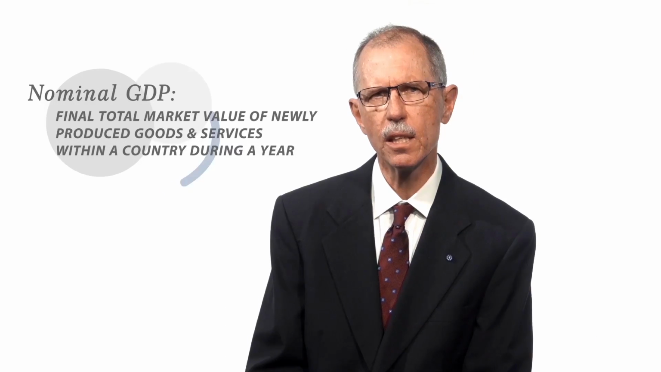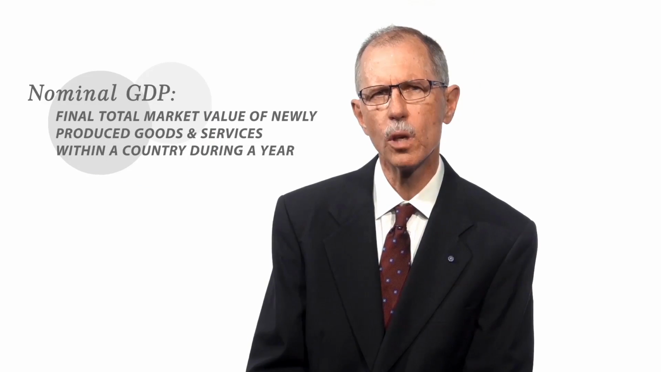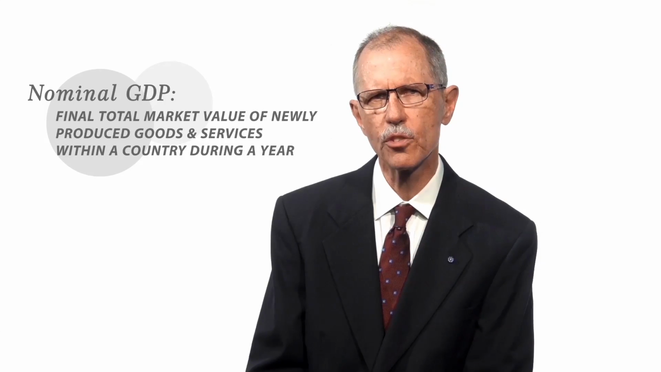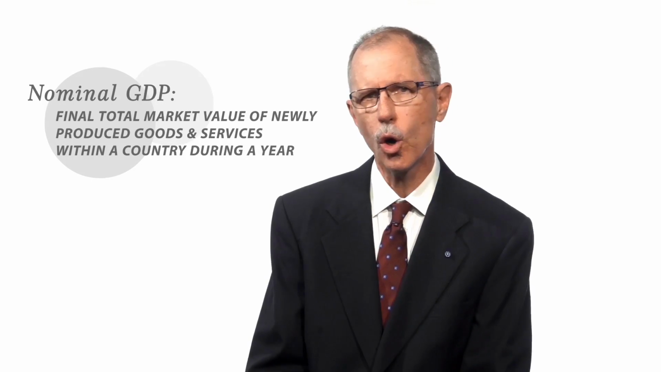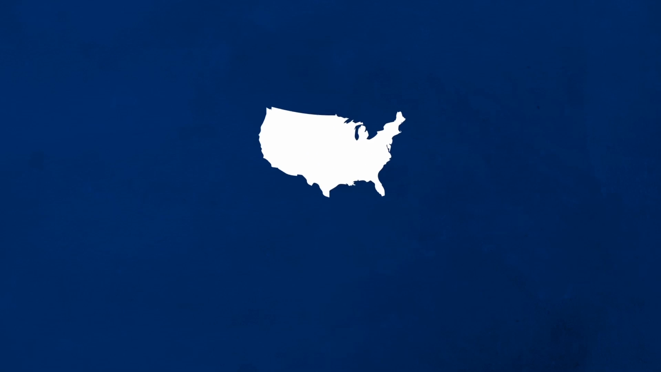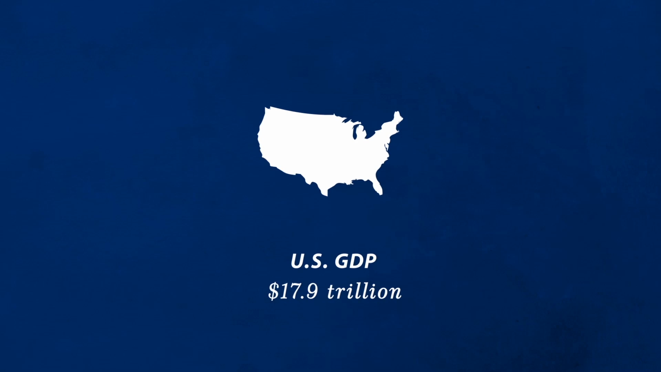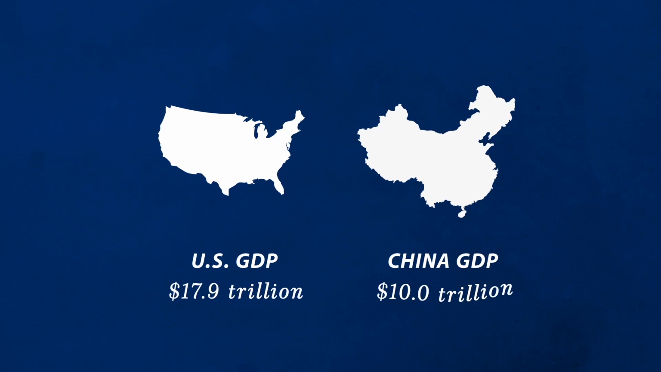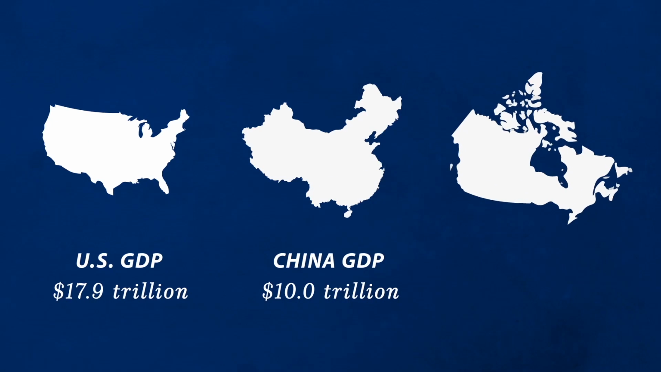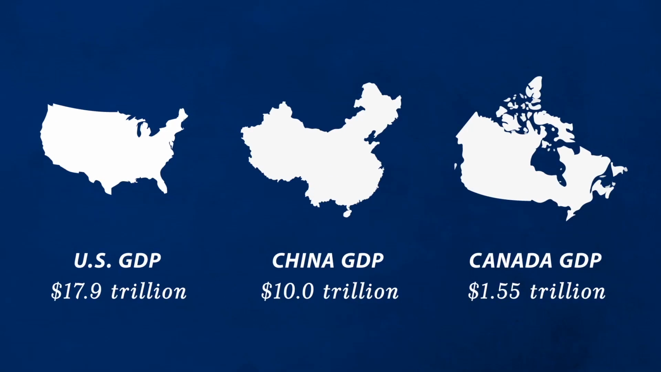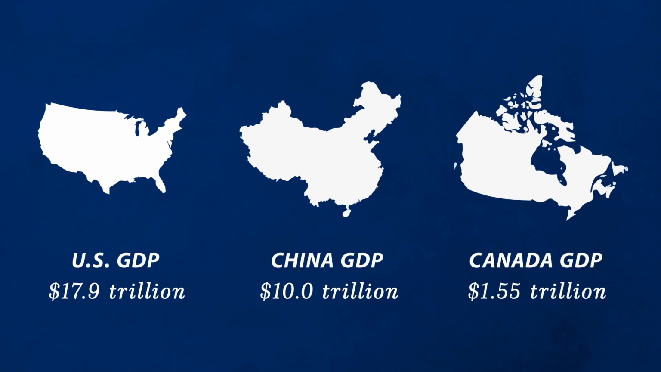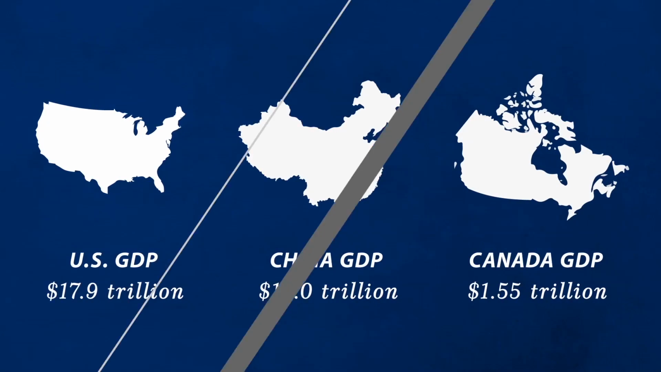Nominal GDP is the total market value of newly produced final goods and services within a country over the course of a year. In 2015, nominal GDP for the United States was $17.9 trillion. China's was $10 trillion, and Canada's was $1.55 trillion. Keep these three countries and their GDP in mind. We will return to them after examining the features of GDP in more detail.